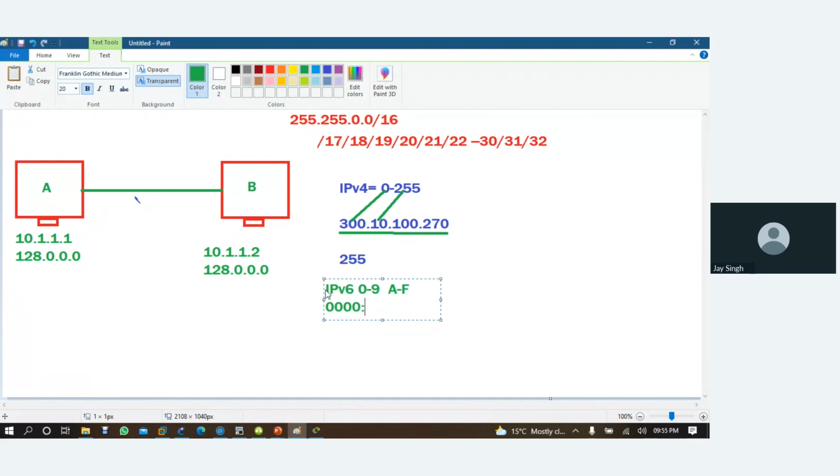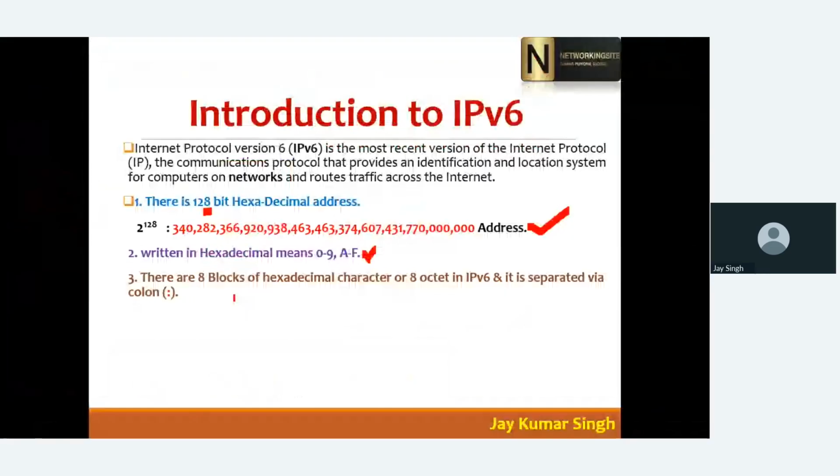You can use 0 0, or 999, or A, or D, anything like that, but you cannot go beyond F, like you cannot use G. That is the limitation, because they have given you that limitation. Now move to our slide.